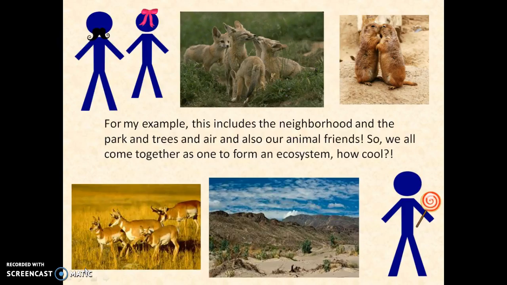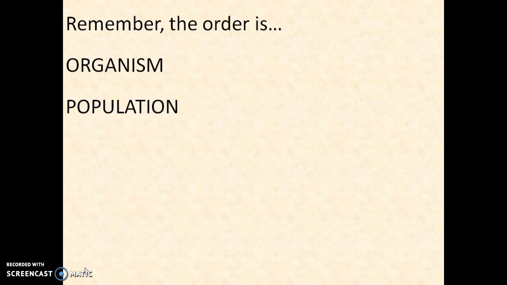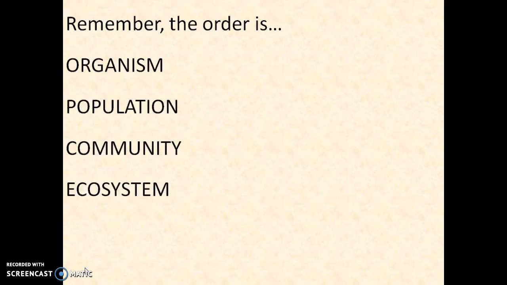For my example, this includes the neighborhood and the park and trees and air and also all of our animal friends. So, we all come together as one to form an ecosystem. How cool is that? Remember, the order of the levels in an ecosystem is organism, population, community, ecosystem. Now, go ahead and finish your worksheet and turn it in.